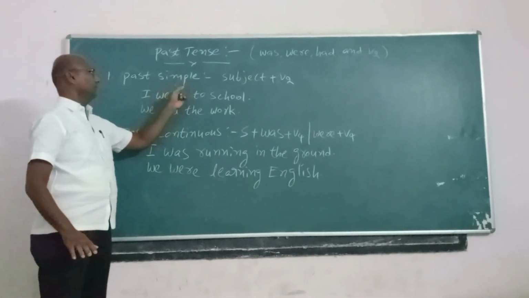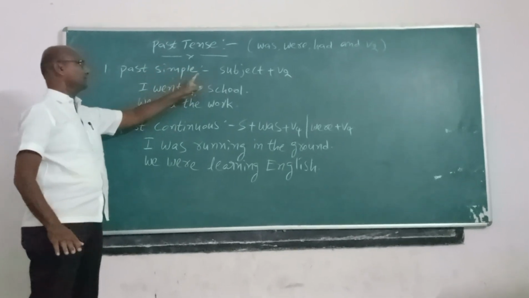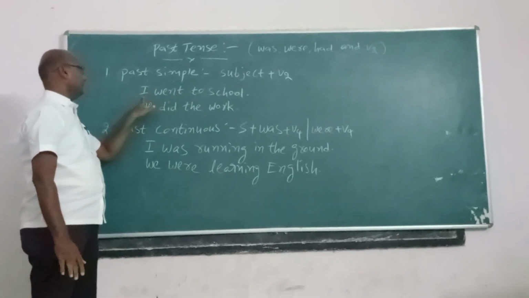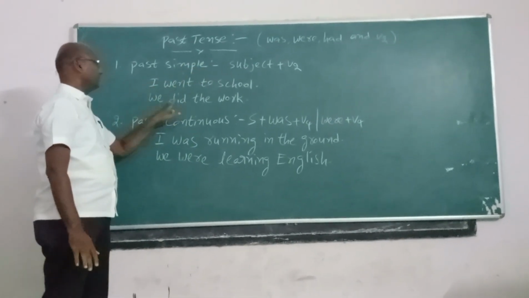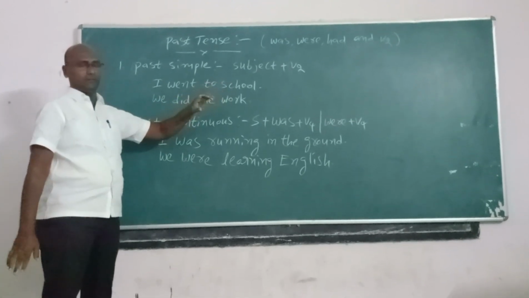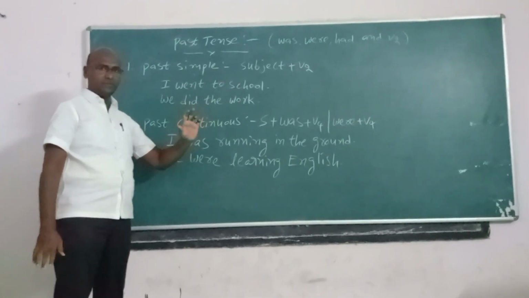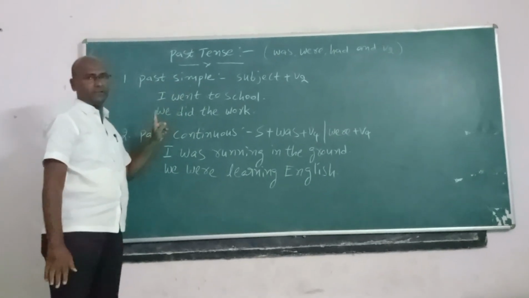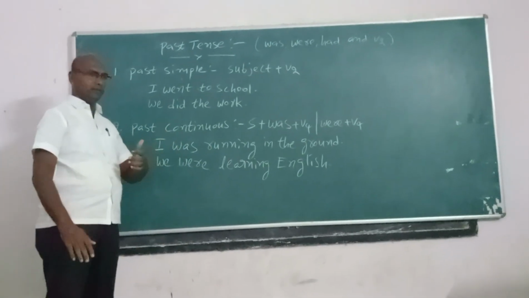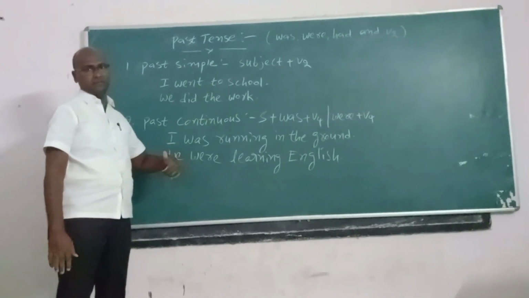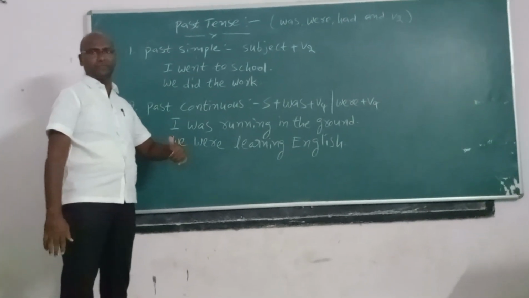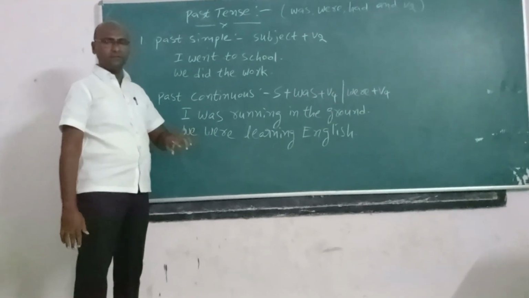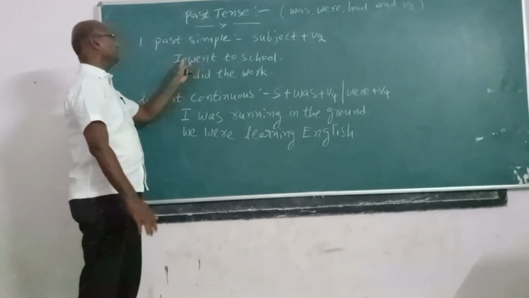The principle of past simple is subject plus V2. I went to the school. I is the subject, went is V2. We did the work. We is the subject, did is V2. A sentence with a subject followed by V2 is called past simple. In past simple we use completed actions in the past. I came yesterday. I reached the school last Sunday.